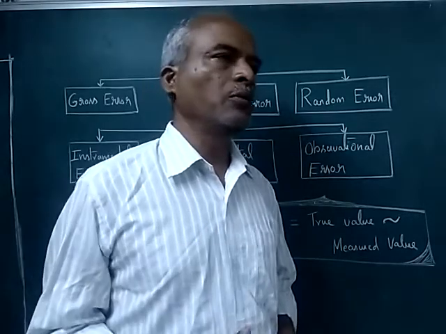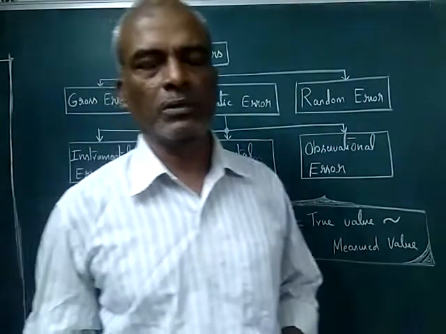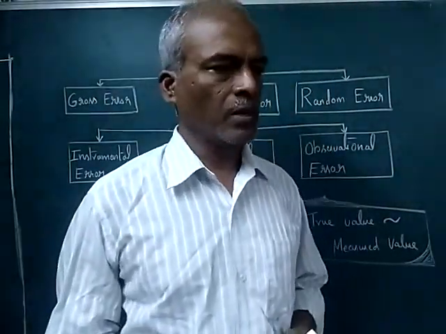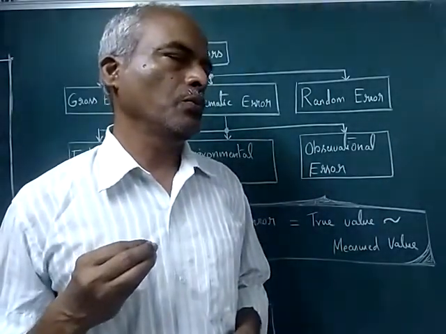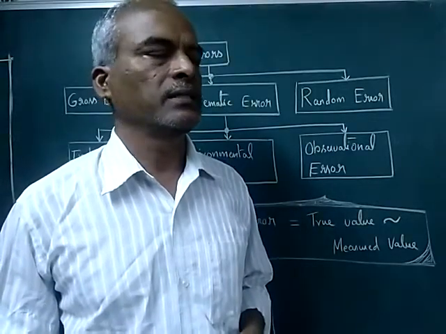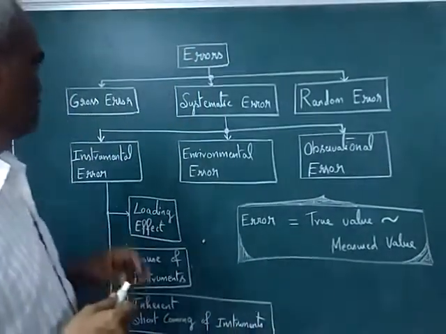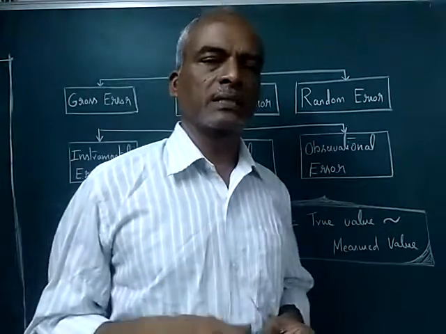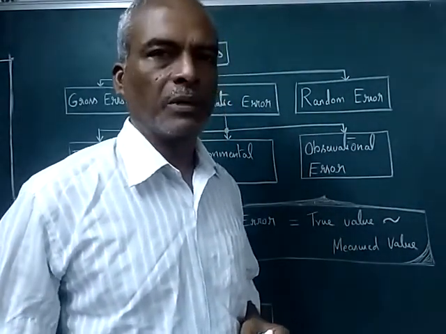So the true value may be 90 degree Fahrenheit and the measured value will be 91 point something or 89 point something. That means there is an error. So we have to find out due to what reason this error has occurred. The gross error, each topic will be covered separately as a separate topic in the upcoming videos.